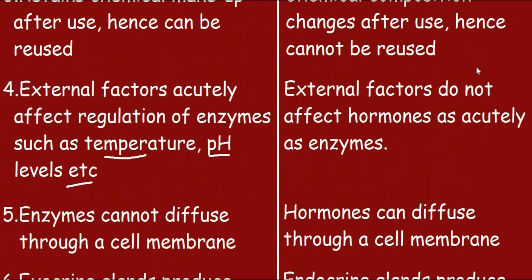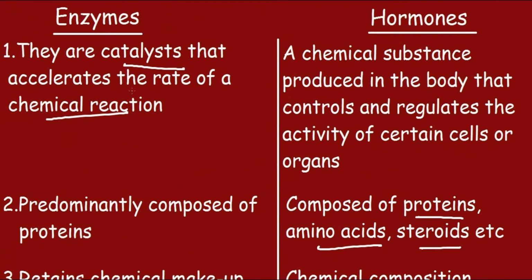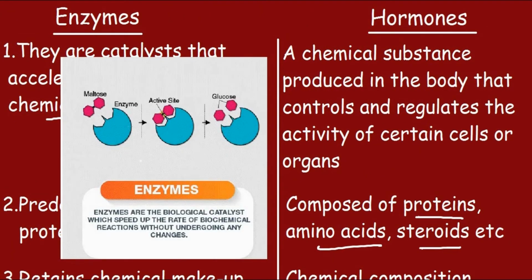So now let's look at a diagram for enzymes and hormones. So we have a diagram of an enzyme which is working. Here in the enzyme, the maltose is in the active site, which converts it into glucose. The enzyme acts in the lock and key process, where only certain compounds can fit in the enzyme and others will not be allowed. Hence enzymes are specific towards certain reactions. They are specifically designed catalysts for only increasing the rate of certain chemical reactions.